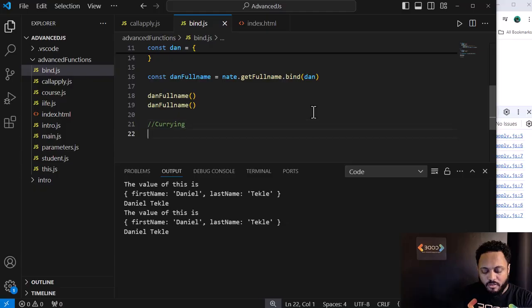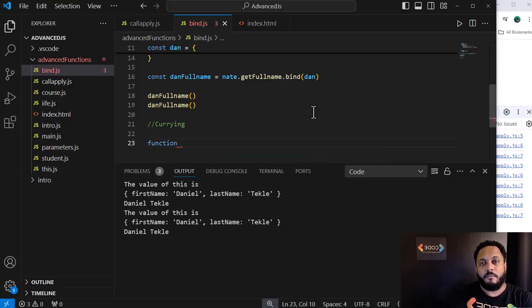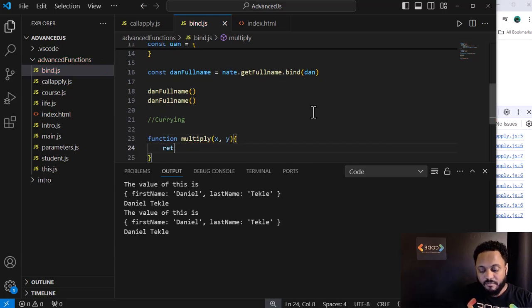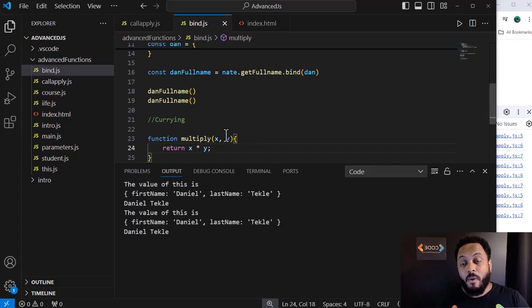We'll have a function called multiply and it takes parameters x and y, and the function returns x times y. It could be a function with lines of code, complex logic, different functionality depending on the parameter, just different functions.